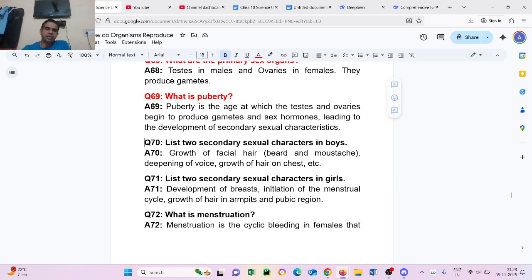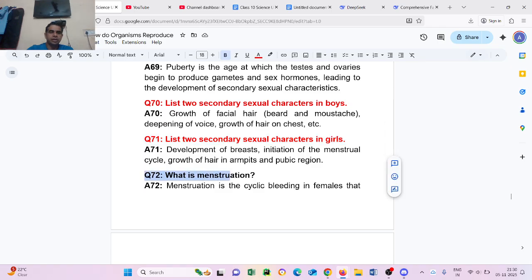Now question number 70. List two secondary sexual characters in boys. Growth of facial hair, beard and mustache. Deepening of voice, growth of hair on the chest. Question number 71. List two secondary sexual characters in girls. Development of breasts, initiation of the menstrual cycle, growth of hair in the armpit and pubic region.